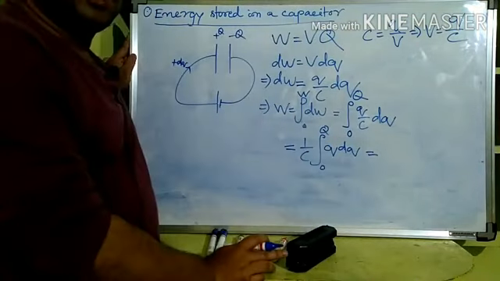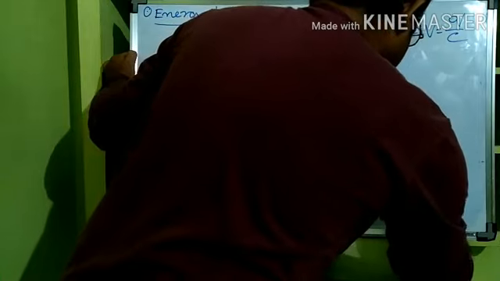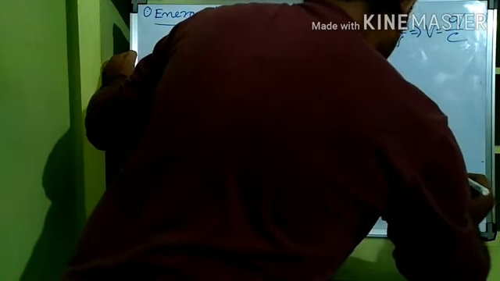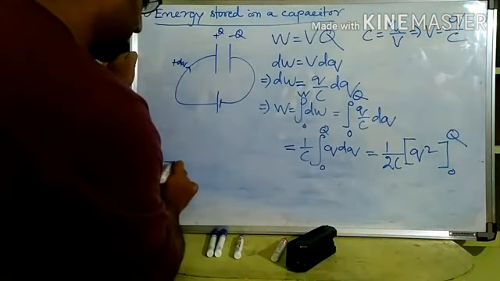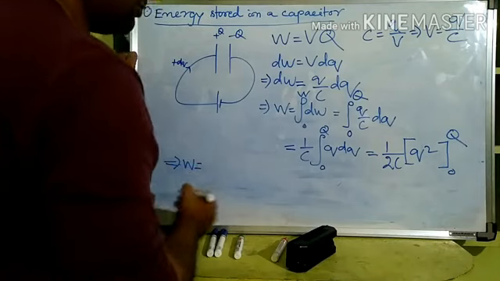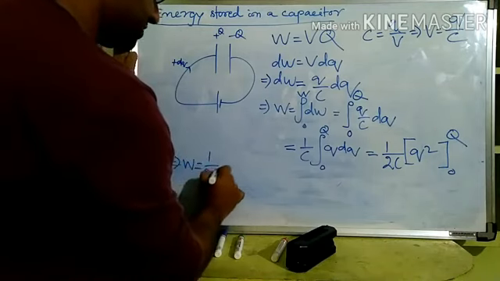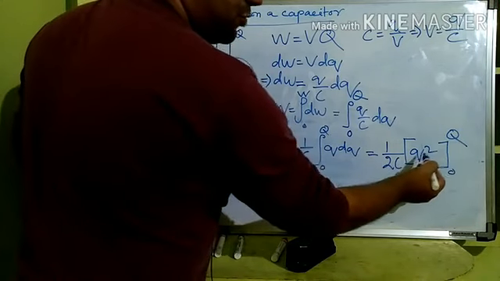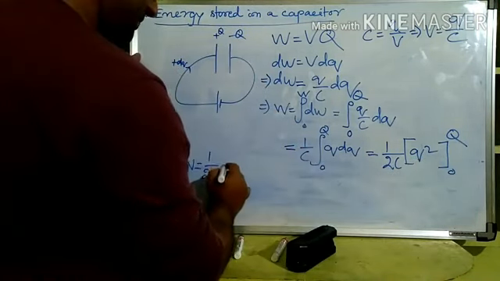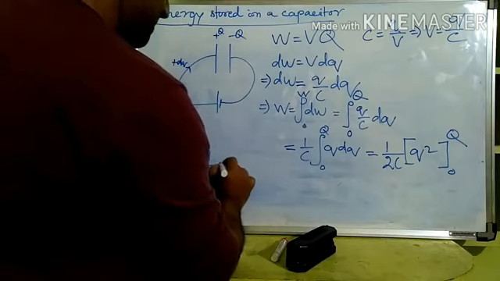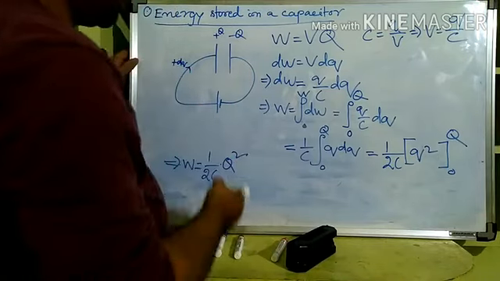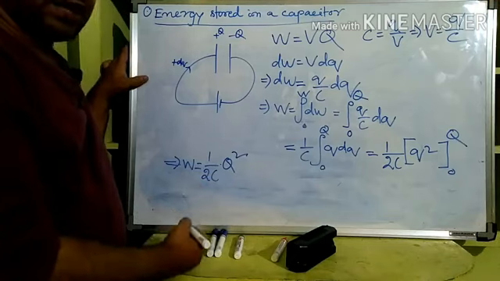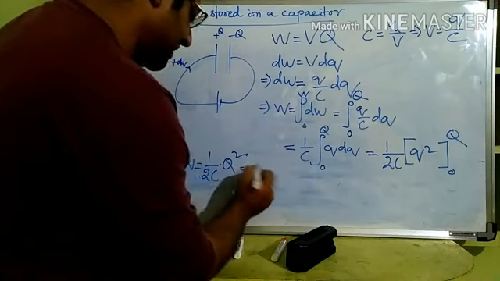So what is q dq? Isn't it q square by 2? The 1 by 2 is a constant, so you take out 1 by 2C, and q square within the limits 0 to capital Q. So that implies that W is equal to 1 by 2C, and in place of small q, you put capital Q and 0. So Q square by 2C is the work done, and this can be expressed in various ways.